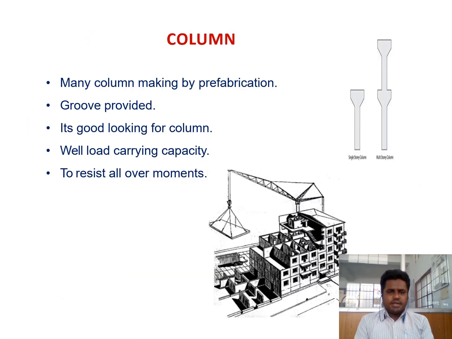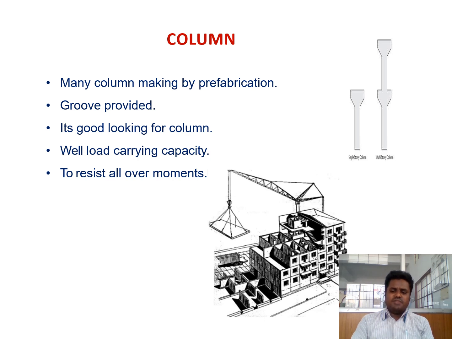The next one is the prefabricated column. Many columns are made using prefabricated elements. Grooving is provided, and it looks good for providing elevation, a good aesthetic view for the column, and well load carrying capacity compared to a normal RCC column, to resist all the moments and to make different types or different shapes or different specimens.